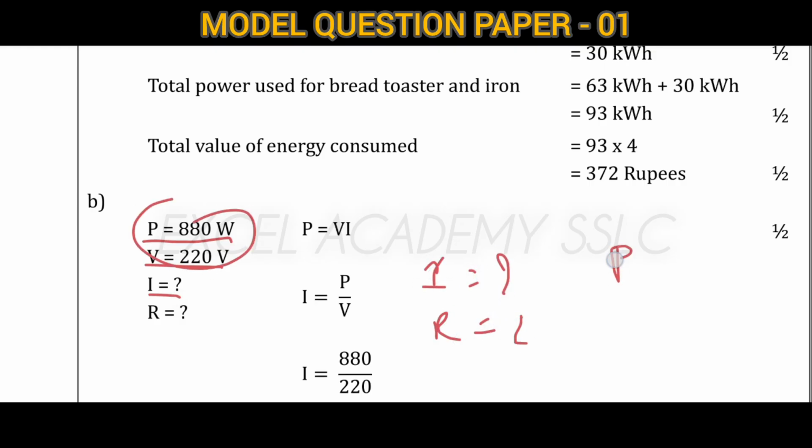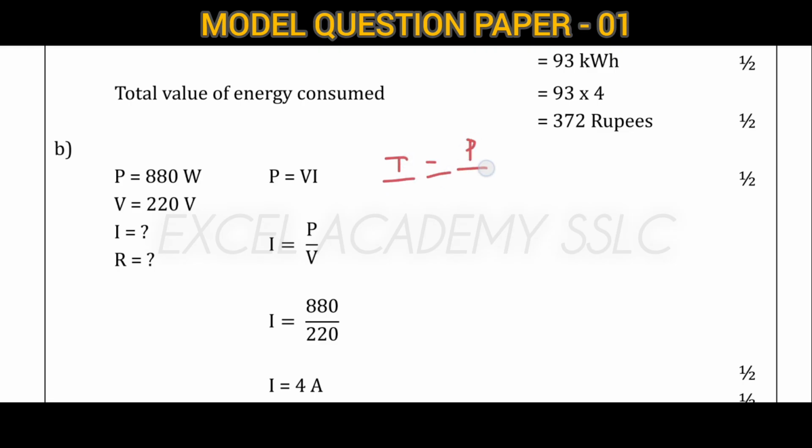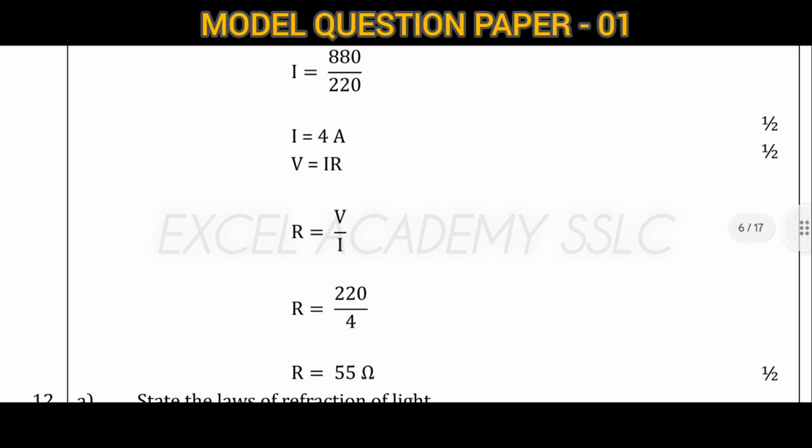First of all, the power formula: P is equal to V into I. Here P is given, V is given, I is not given. I is equal to P by V. Therefore, P is given 880, V is 220, the zeros cancel. Here 22 fours are 88, so I is equal to 4 ampere. After that, the resistance formula: V is equal to I into R. This is Ohm's law. From this we find R is equal to V by I.